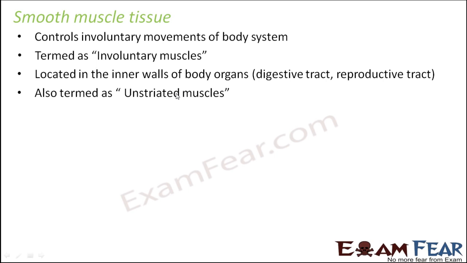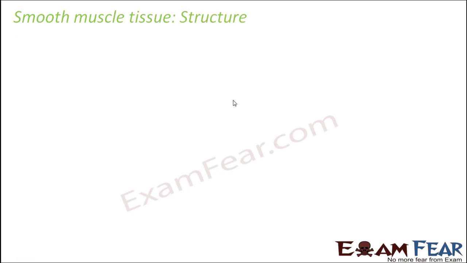They are also known as unstriated muscles. Very simple, because they do not have the striations. And what were the striations? The alternate dark and light bands. Those bands are not present in the smooth muscle tissue. That is why they are called unstriated muscles.